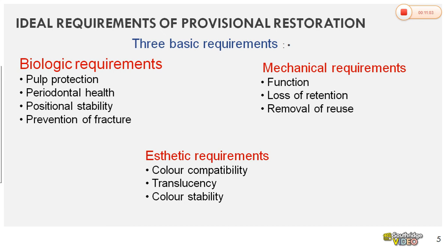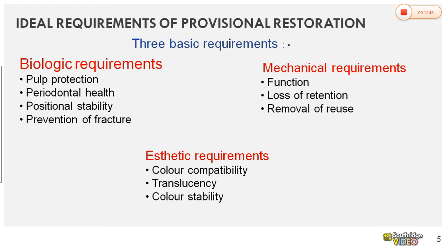To prevent this fracture, the connector which connects pontic and the retainer, the temporary restoration connector should be bulky. So the connector in the temporary restoration should have a greater bulk compared to that of final restoration, so as to prevent any kind of fracture in that area. And also the embrasures should be sharp and shallow. Okay. So that patient can chew on that side. At least the medium consistency food can be chewed.